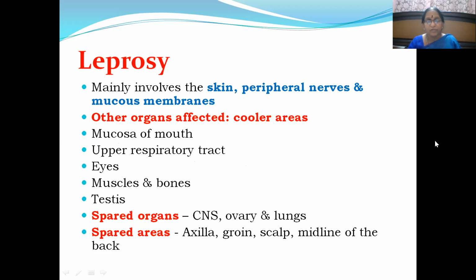Other organs affected are the mucosa of the mouth, upper respiratory tract, eyes, muscles, bones, and testes. The only organs spared from leprosy are the CNS, ovary, and lungs. The only areas spared are the axilla, groin, skull, and midline of the back, which are considered hot areas of the body.